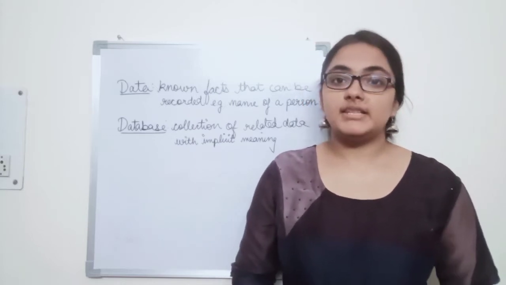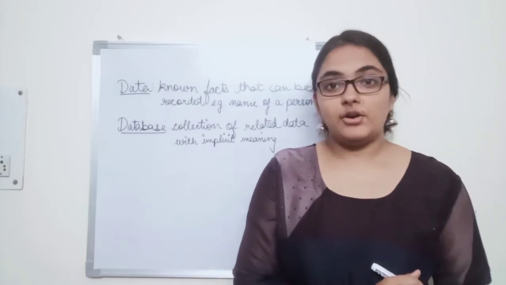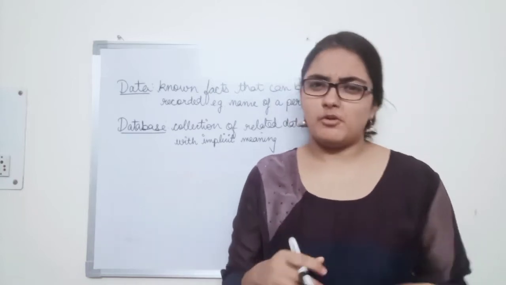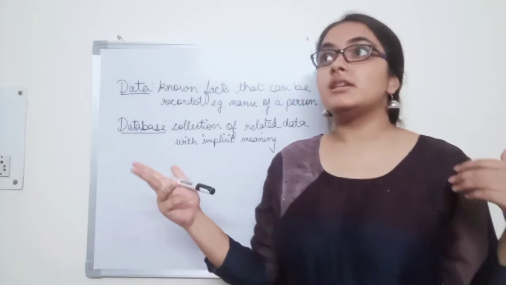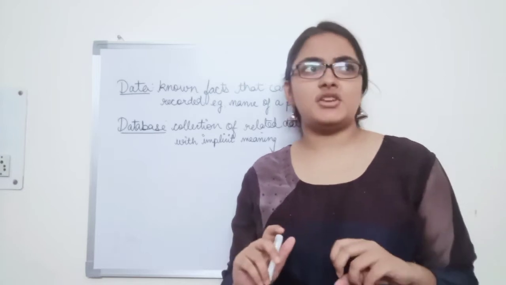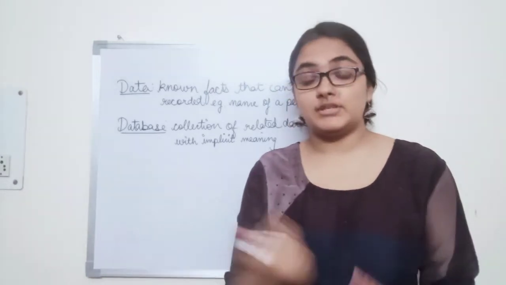Now databases can be very small, like the one we described, or they can be very large. For example, Amazon.com or Flipkart.com contain huge amounts of data, because there are so many products that they want to sell, so many consumers and so many sellers whose data they need to record.